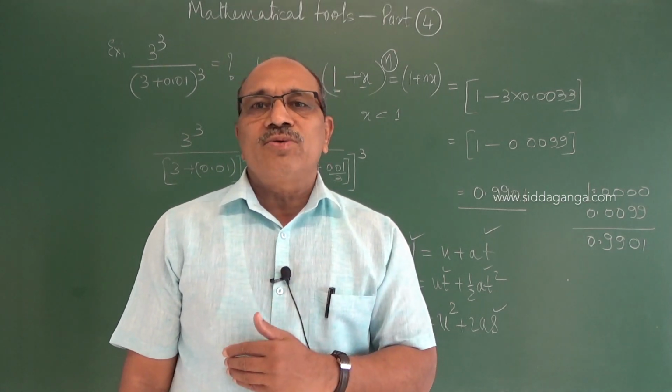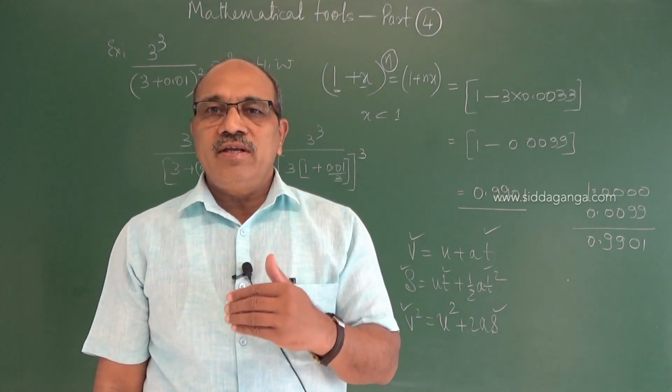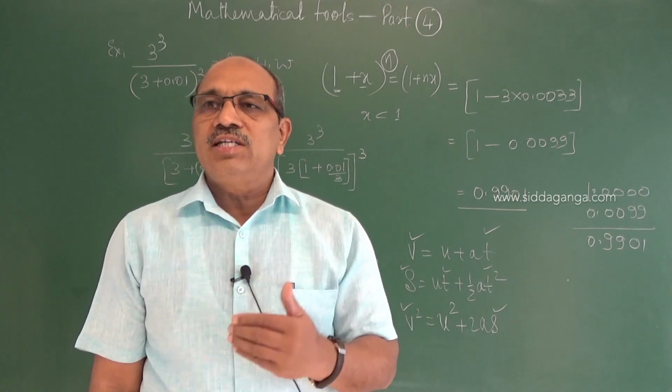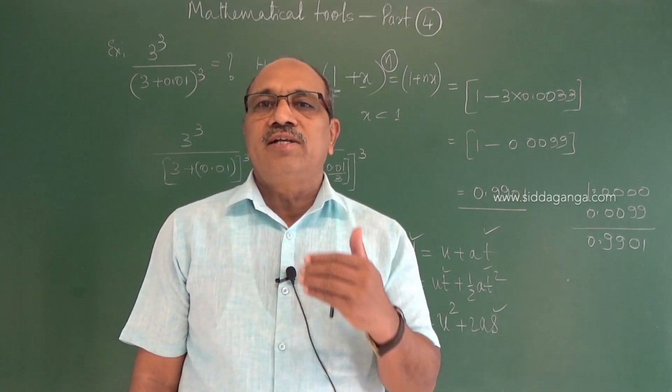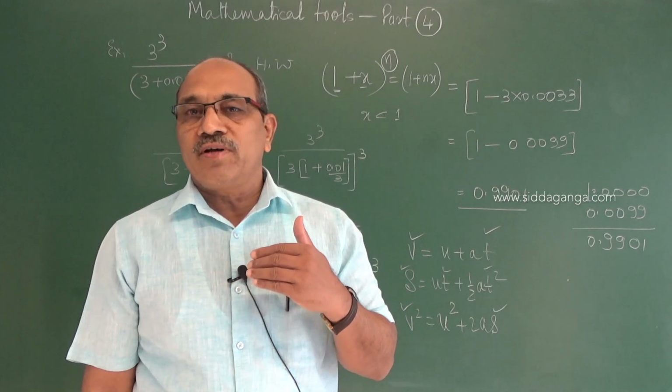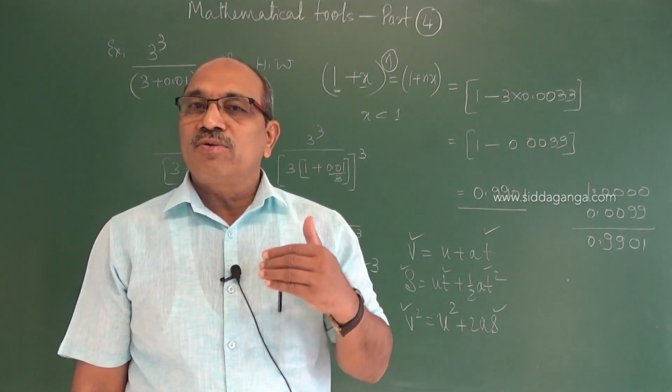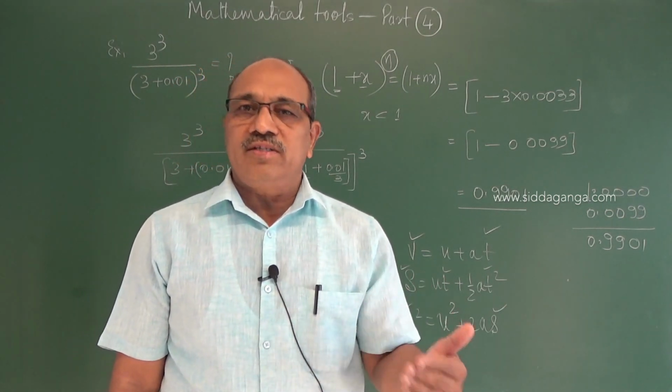Now I am coming to coordinate geometry, where we represent the variation of one physical quantity related to the other. With the help of that, we are able to assess many physical quantities.